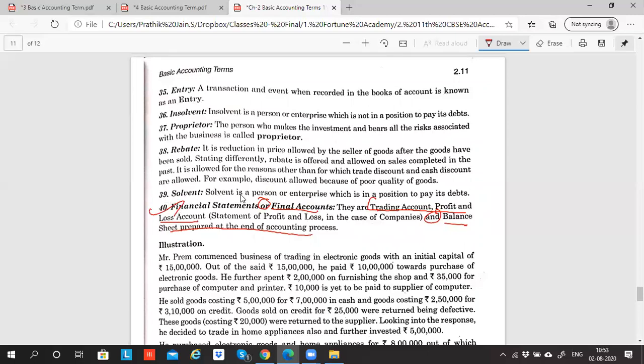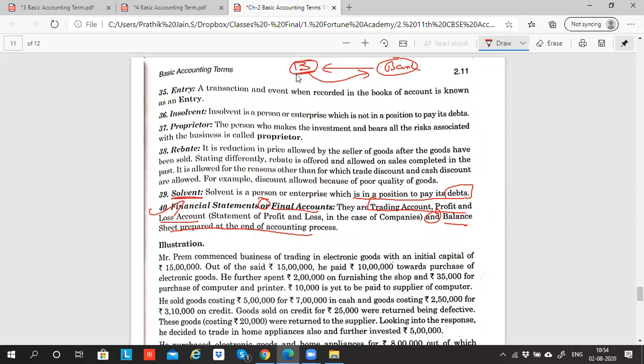Getting my point? So this is financial statement. Solvent means a person or enterprise which is in a position to pay debt. What is debt? Let's suppose the business has taken a loan from a bank. If the business is able to pay the money to the bank in future, then we call it solvent. So a business is an enterprise which is in a position to pay the debt.